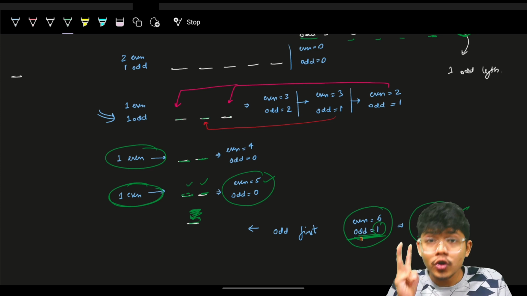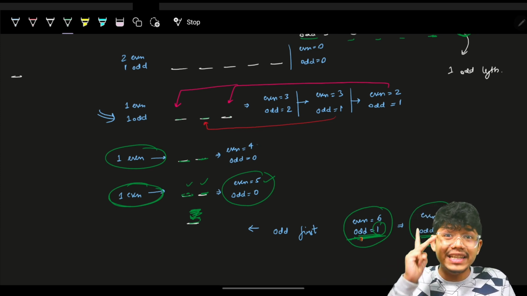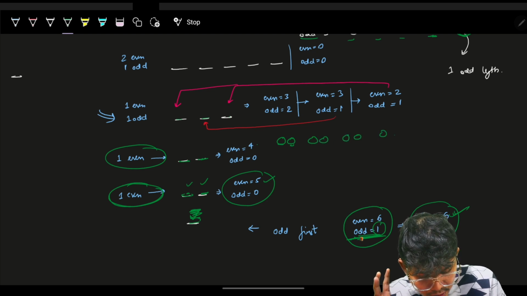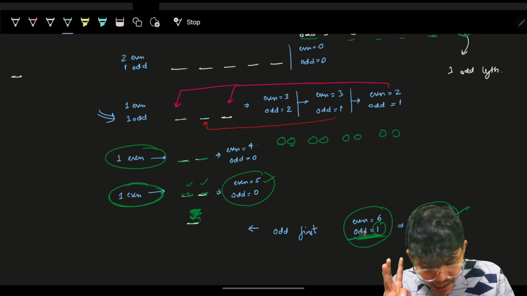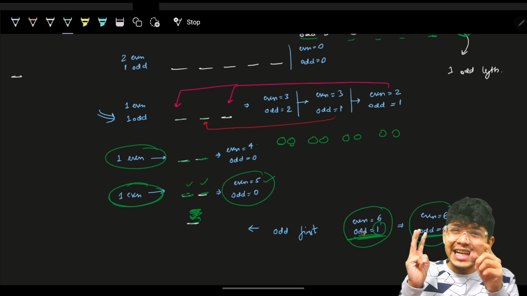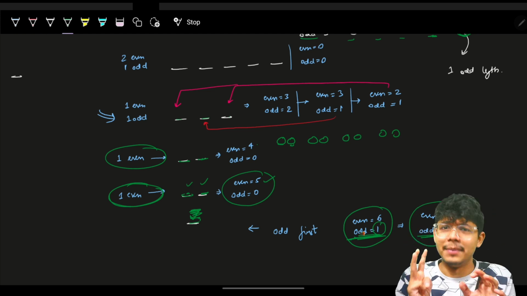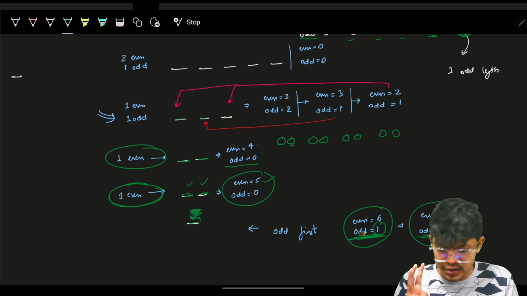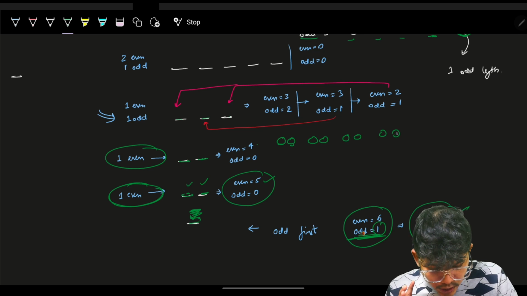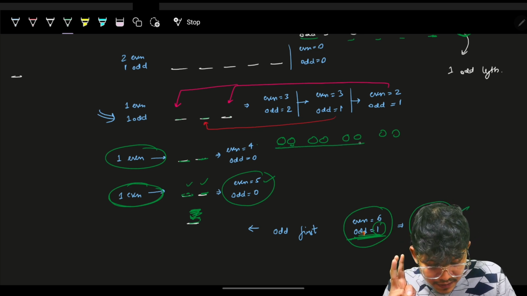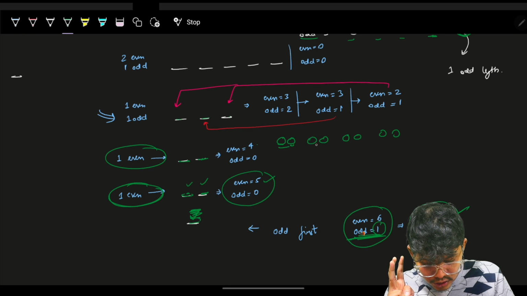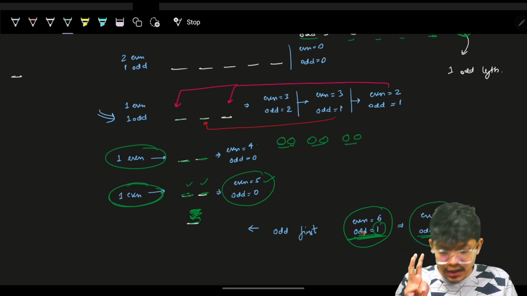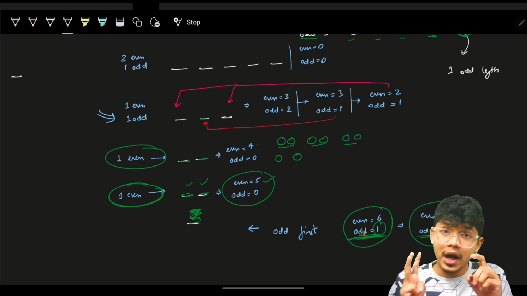In this case, you know you have 4 even pairs. You would have 4 even pairs like this. So I will say, I need 1 odd frequency element. I would have taken it from odd itself, but odd is 0. There is no odd frequency element. So what you can do is, I will ask my even. Even had 4 pairs, as you can see. So I will take 1 pair from even, and I will say, okay, now odd you have 2 elements.